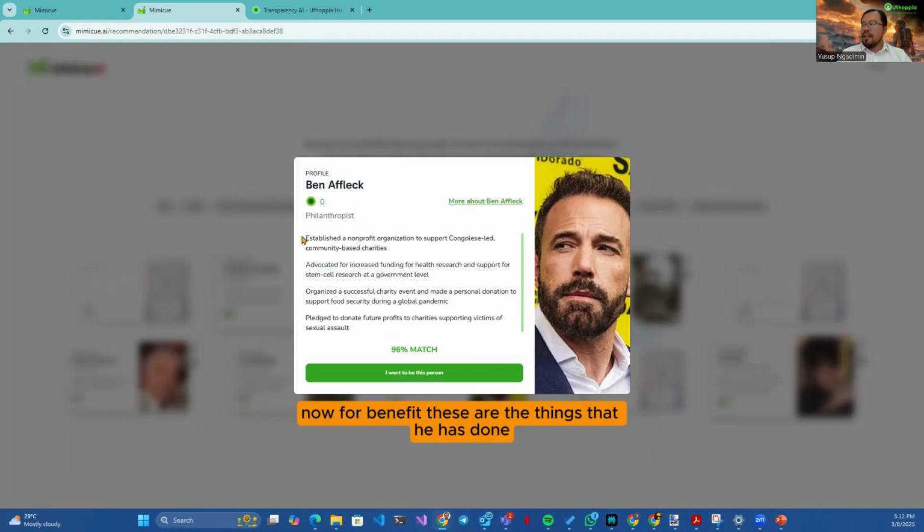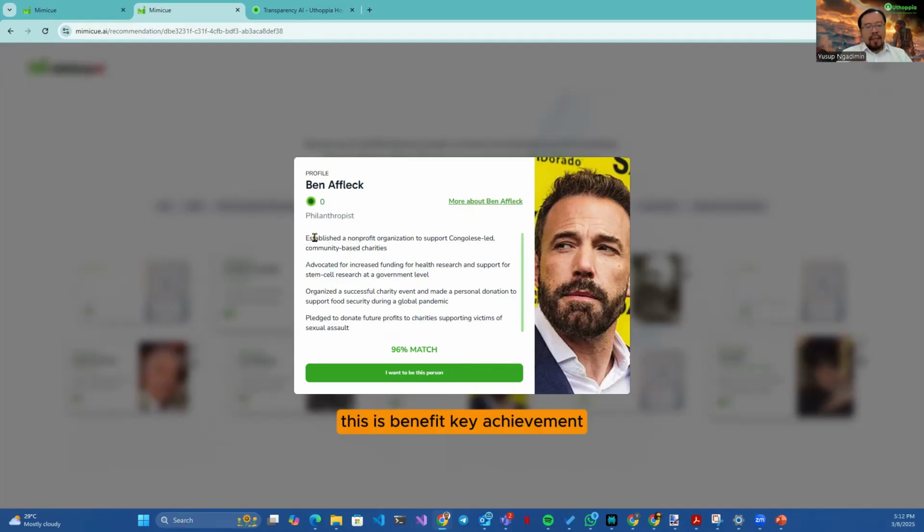Now, for Ben Affleck, these are the things that he has done. This is Ben Affleck's key achievements, what he has done. This is not your recommendation. We are only showing you that this person is similar to you. This is what they have done, and they are successful today.